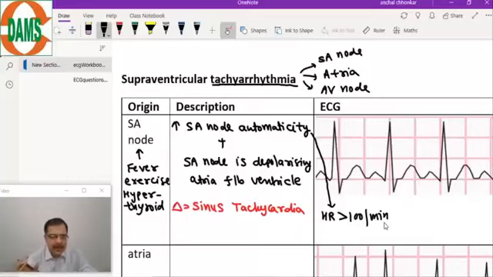The normal rate of the SA node is 60 to 100, but the SA node is now depolarizing with a rate of more than 100. That is not a normal rate.